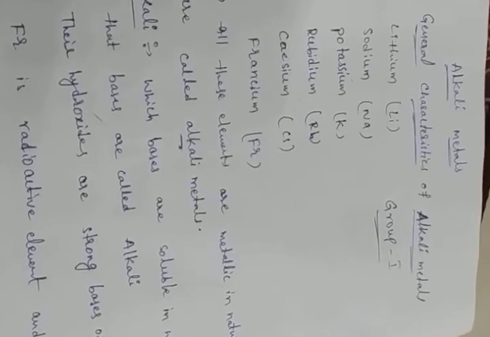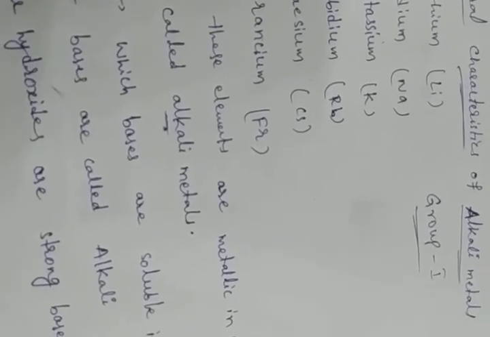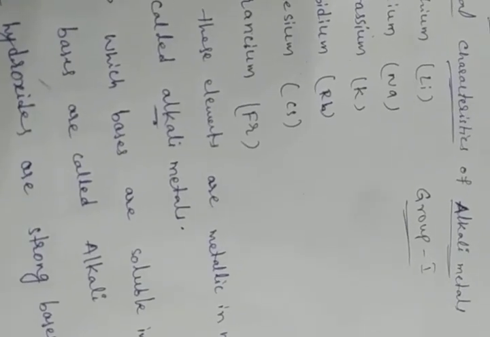All these elements are metallic in nature. We call them alkali metals because their hydroxides are strong bases or alkalis. The last element in this group is francium. Francium is a radioactive element with a very short lifespan, so very little is known about it.